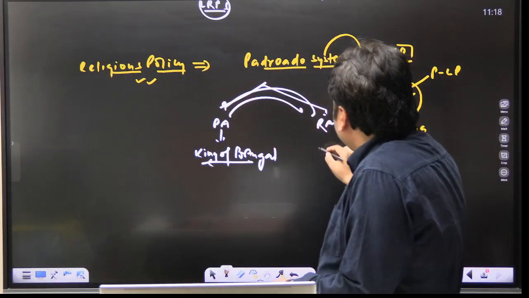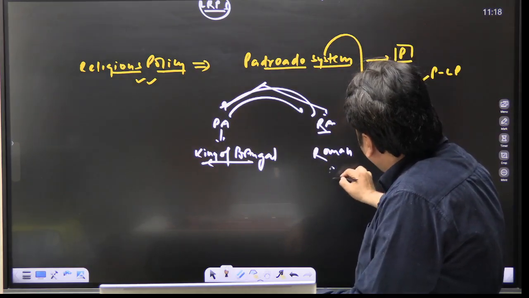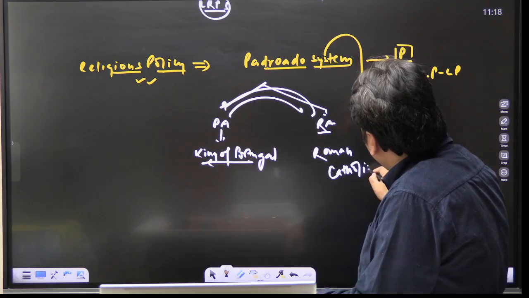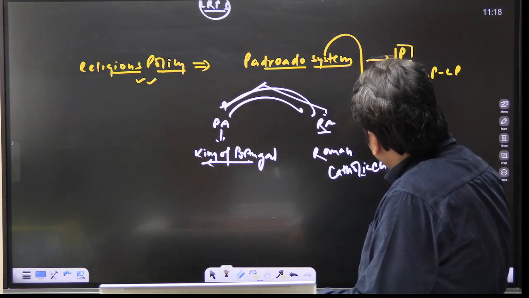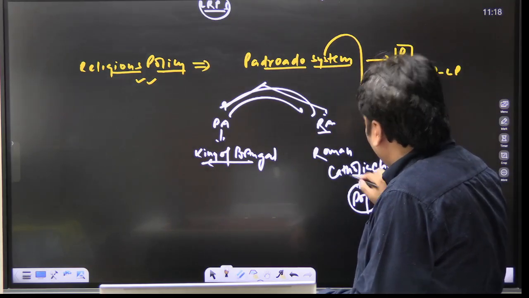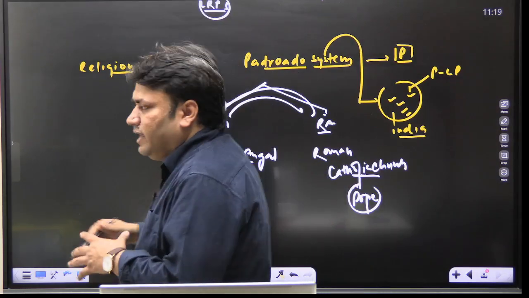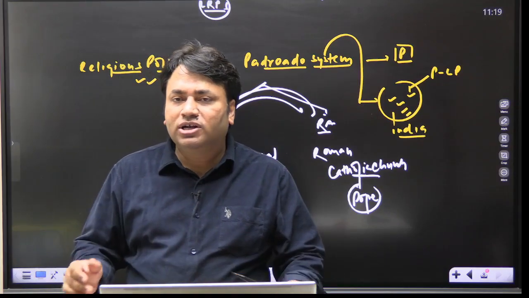Who is the religious authority? The Roman Catholic Church is the religious authority. It means here you can write Pope, here you can write King. Political authority and religious authority, how they are supporting each other.